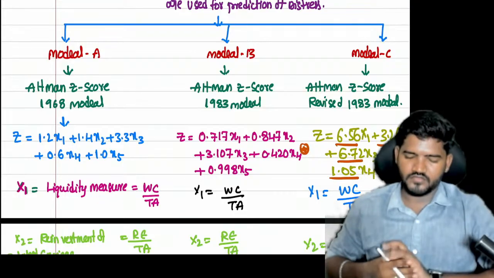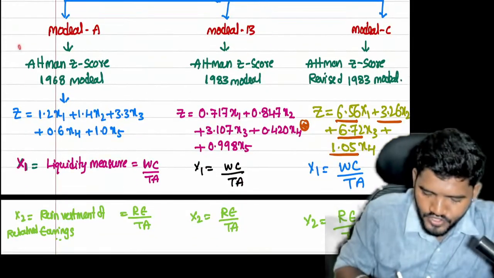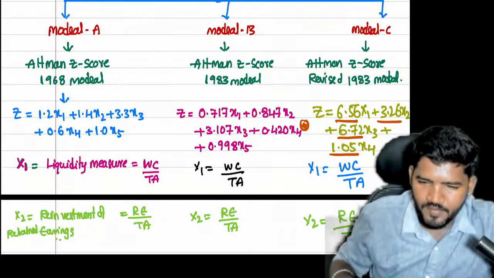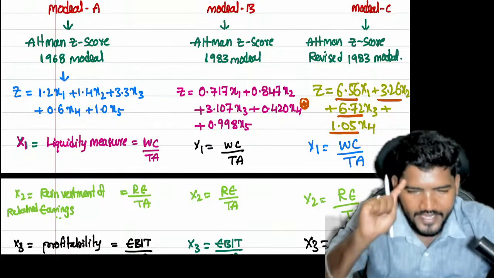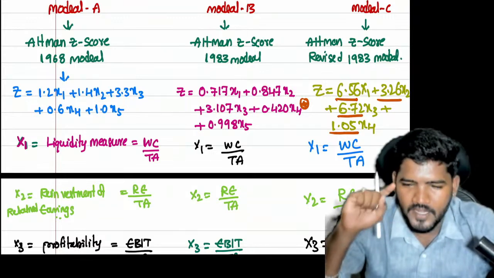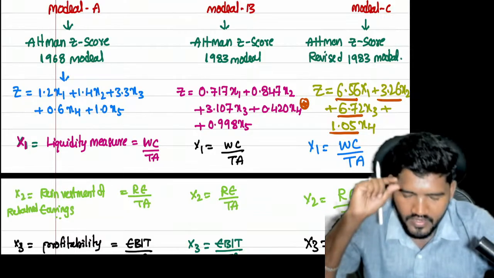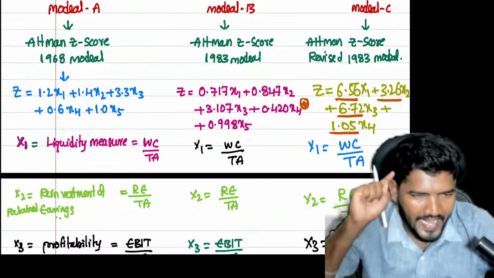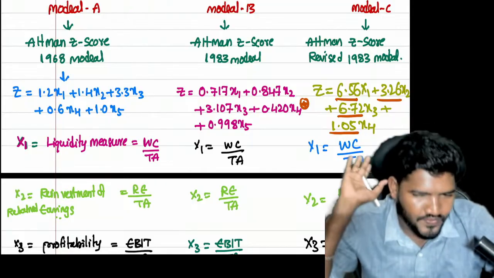Okay. Now, without delay, I start with model A, guys. Model A: Altman Z-score 1968 model. When it comes to the Altman 1968 model, the code is Z-score equals 1.2x1 plus 1.4x2 plus 3.3x3 plus 0.6x4 plus 1x5. That is a code you have to memorize. There is no scope to simplify that. It is just a code: 1.2x1 plus 1.4x2 plus 3.3x3 plus 0.6x4 plus 1x5.